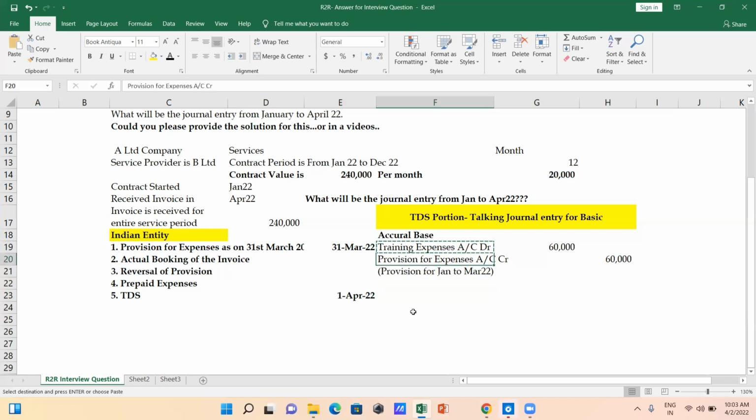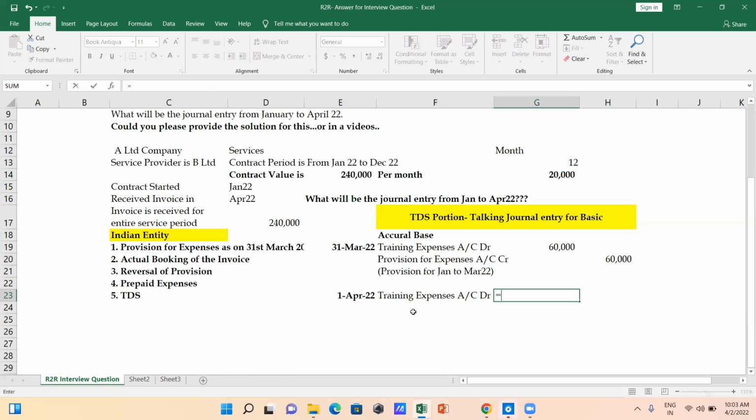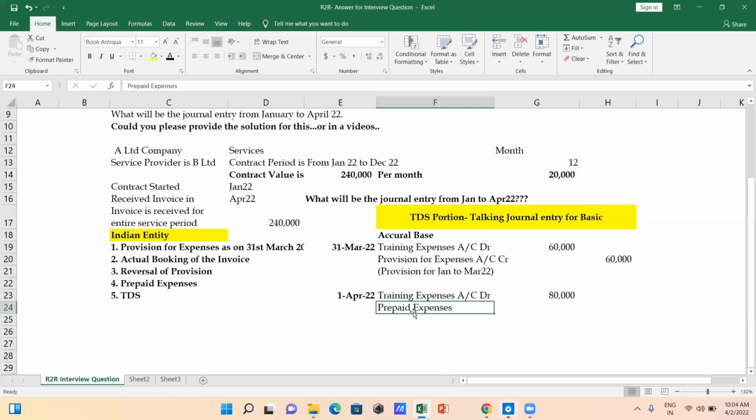Then what entry do you have to pass? That's your training expenses account debit. It's going to be for your 4 months, that's 80,000. And out of this 2,40,000, this 80,000 is for training expenses. This is from Jan to April, and the remaining amount you are going to park into prepaid expenses.